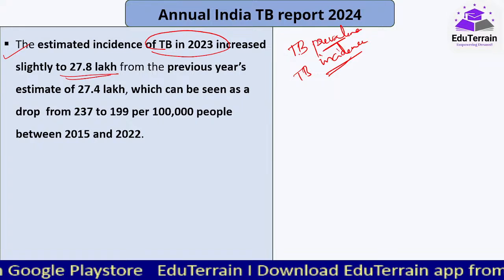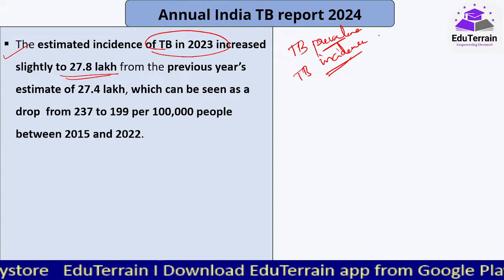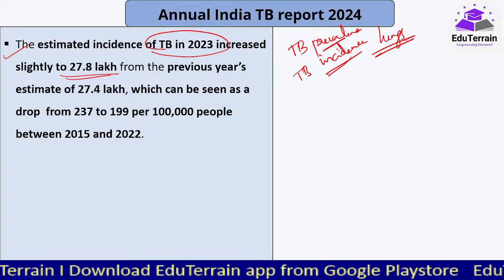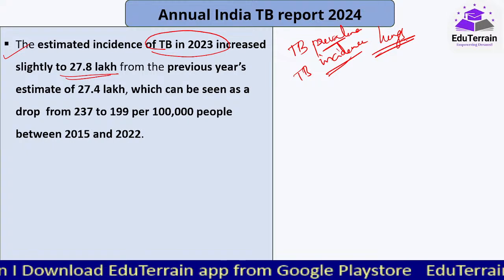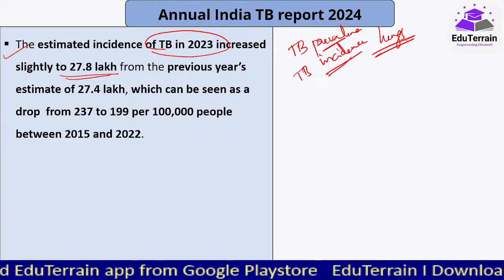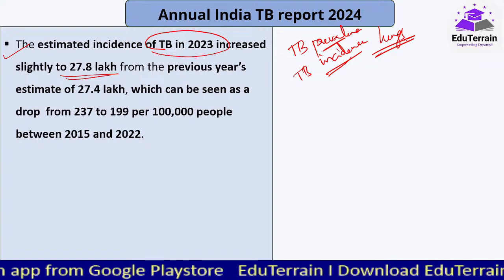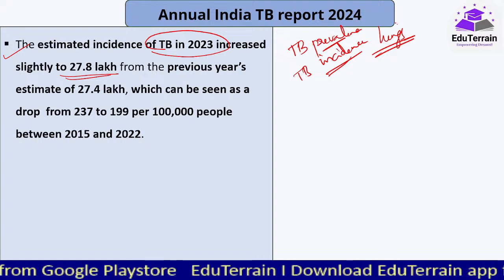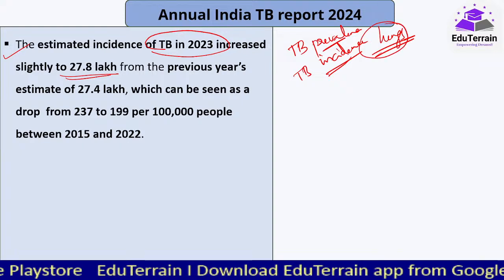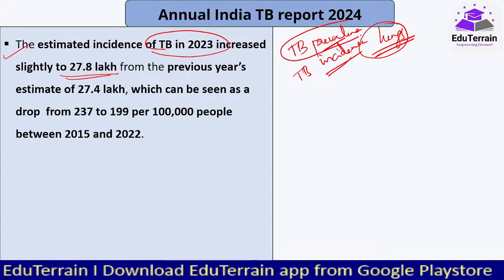When we talk about TB, the first thing that comes to our mind is pulmonary TB, the one which infects the lungs, right? That is what comes to mind first. But TB can affect various other organs as well, like your spine, kidneys, brain, even bones sometimes. So all those kinds of TB where the symptoms are related to these organs, that is the TB prevalence.